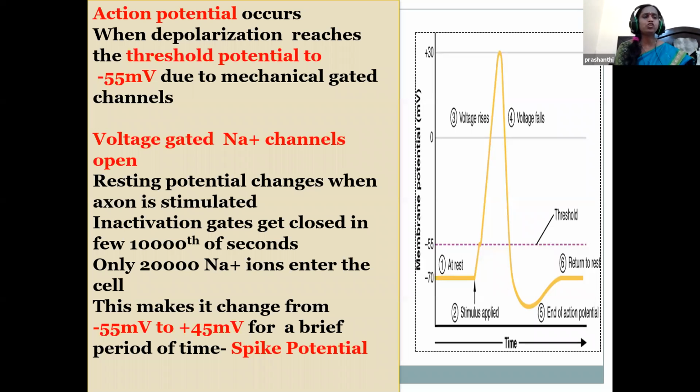Within a very short time, nearly 20,000 sodium ions enter the cell, and then in 10,000th of a second these sodium gates get closed. In this time, the potential shifts from minus 55 millivolts to plus 45 millivolts in a very short span of time. This is called the spike potential.